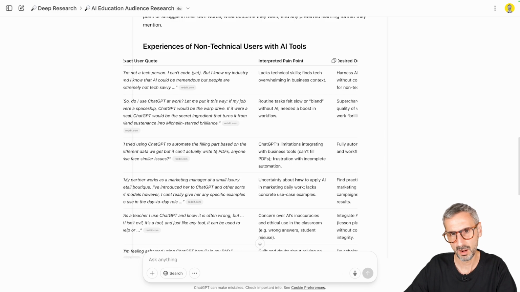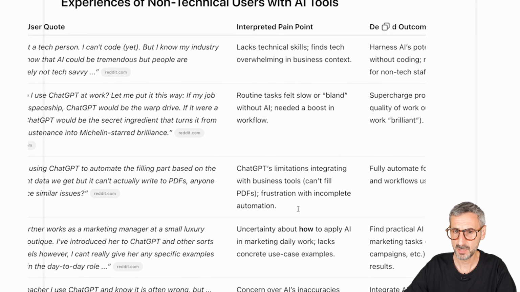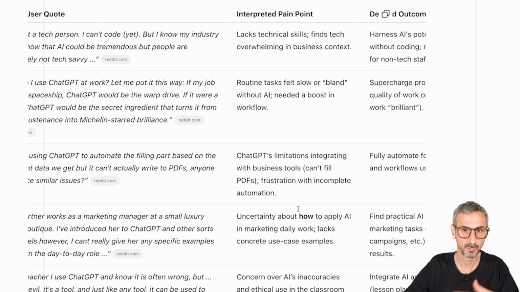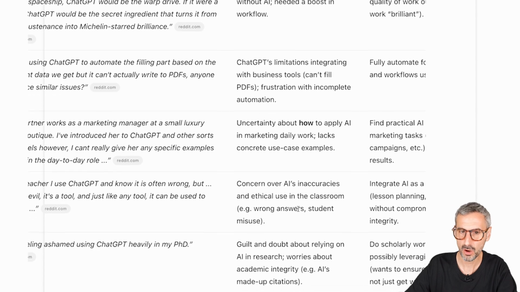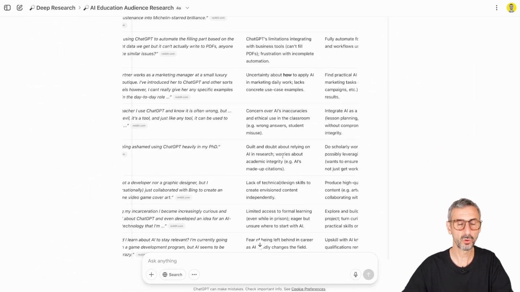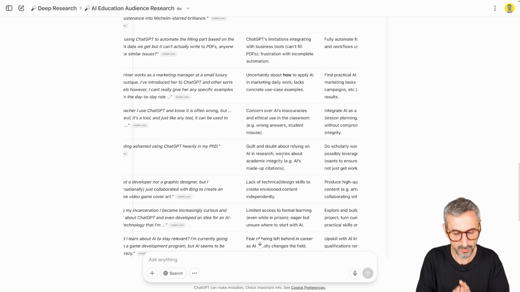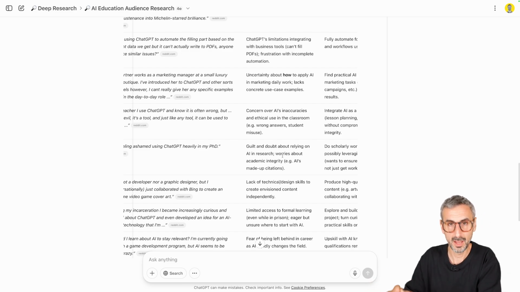These 10 to 12 interpreted pain points: lacks technical skills, finds tech overwhelming, routine tasks felt slow or bland without AI, needed a boost in workflow, ChatGPT's limitations integrating with business tools, uncertainty about how to apply AI in marketing daily work, concern over AI inaccuracies and ethical use in the classroom. All of these are really useful for someone like me trying to create content that solves the pain points of these non-technical AI users.